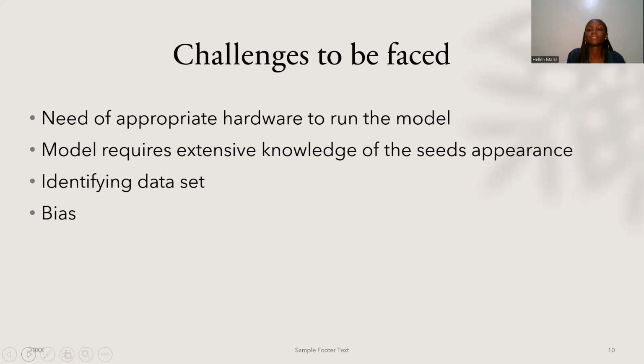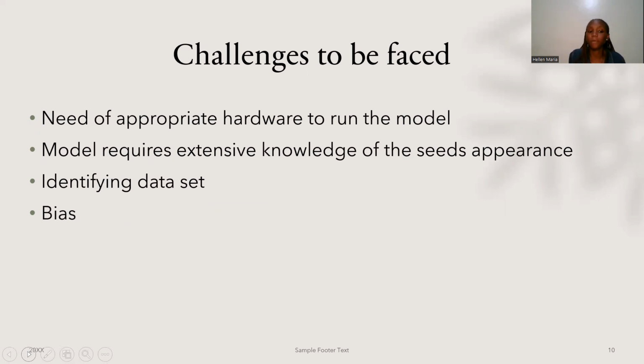You're supposed to exhaust every form in which this seed can appear so that we do not miss out or let down any seeds that would have been quantified as good quality. And also we have to identify, that's what we're saying, identifying and widening our data set. There are very many different types of seeds. And if we train our algorithm only to accept one, it will be a bit of a challenge because things keep modifying. There can be use of fertilizer that can change the color of the seeds.